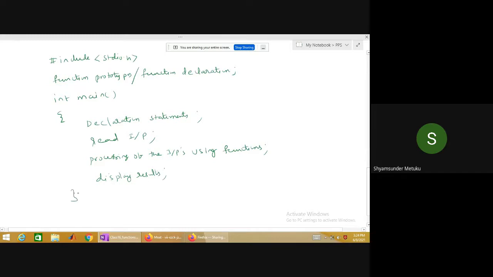Is it not generally the structure of your program whenever functions are going to be used? Is it clear? We did the same thing, no? We did declaration statements, we read the inputs in the main, then we process the inputs in the formal parameters instead of actual parameters. Yes or no? Now, finally, when your function is going to return the results, you are trying to display the results in the main, correct or not?